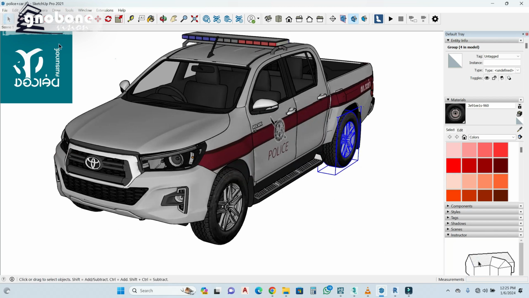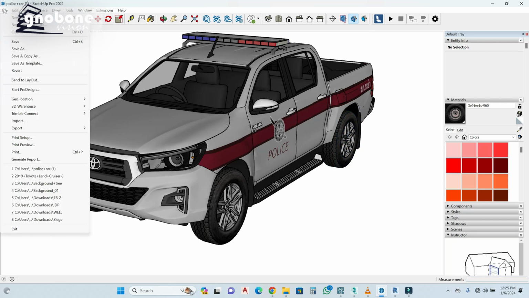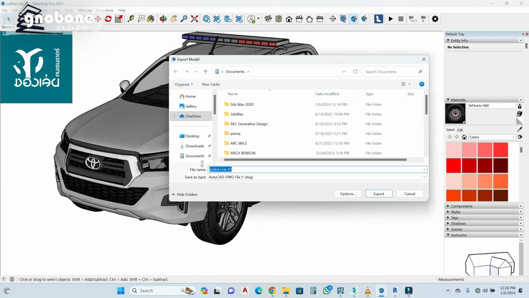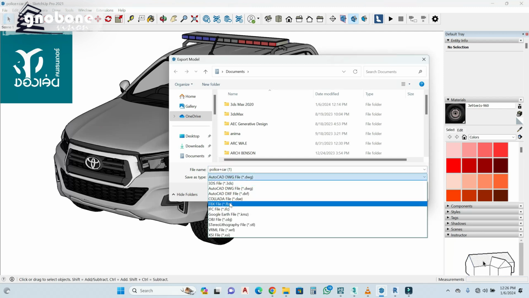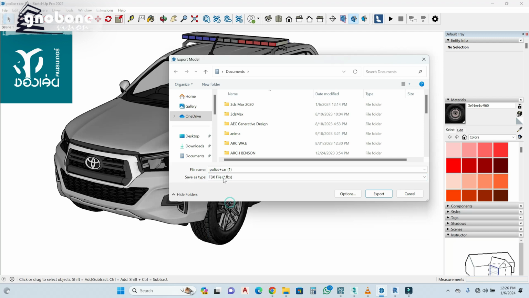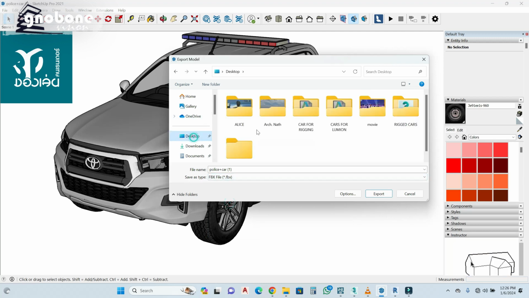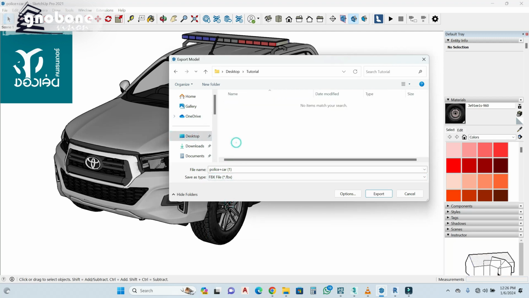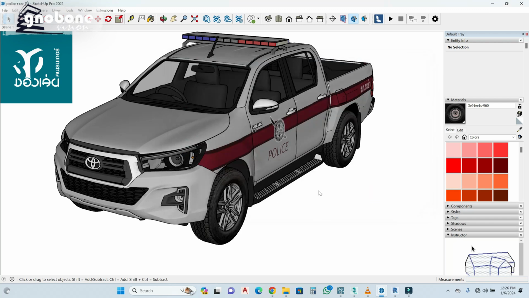So what you do is you quickly export this. Going from your file, export 3D model. You pick the FBX, save as FBX. Let me save this into the tutorial, police car 1, and then hit export.